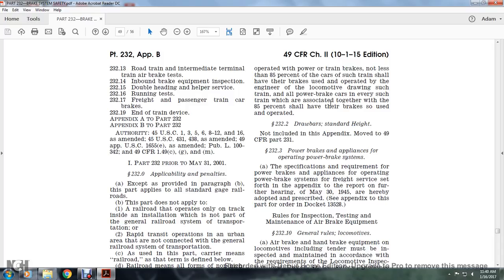232.2, drawbar standard height, now included with Appendix F, moved to 49 CFR Part 231. Power brake appliances for operating the power brake system. Specification requirements of power brake appliances for operating power brakes in freight service, set forth in the appendix to the report of the further hearing of May 30th, 1945, are hereby adopted and prescribed, and see the appendix in the part of the order of Docket 135528.